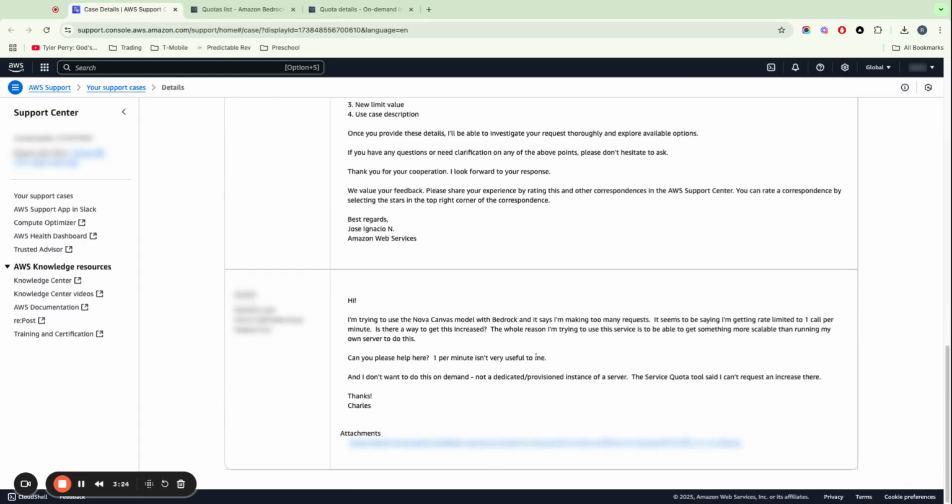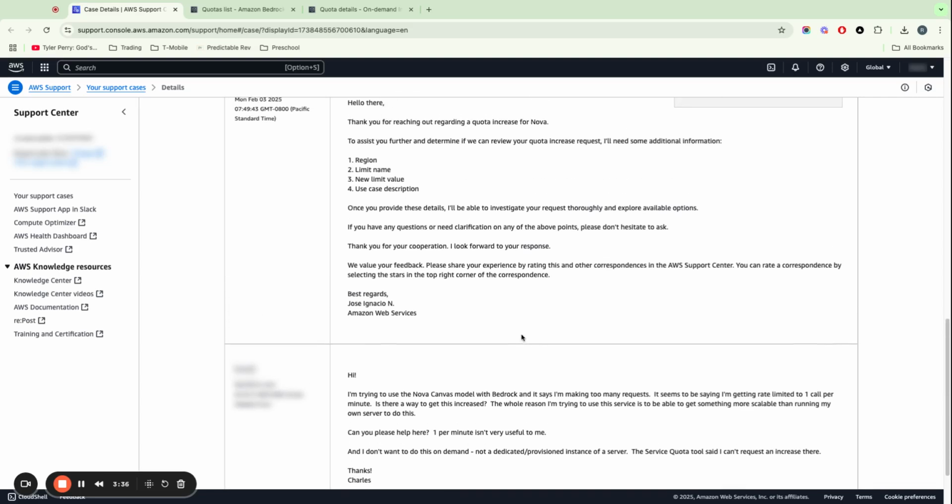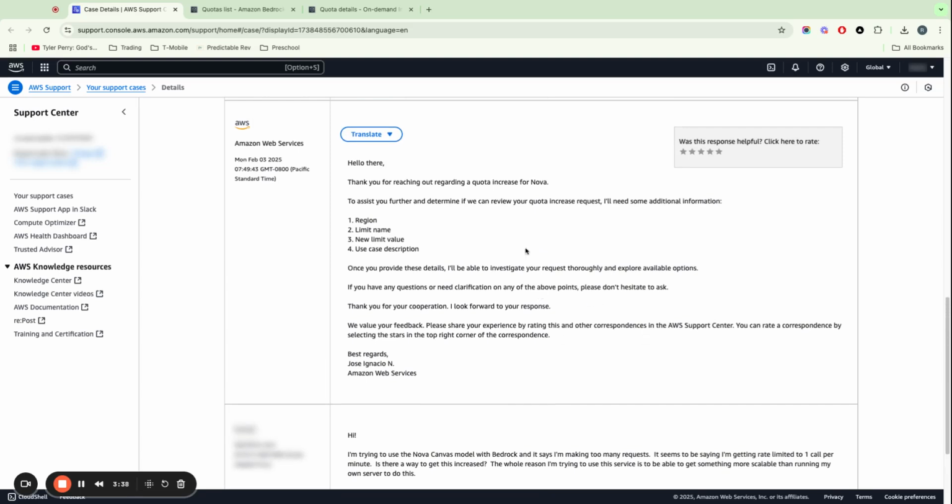I said, hey, here's the model, and I want to increase the amount. I included a screen print of what I just showed you, my current quota details. Then they came back and said okay, and obviously this is a customer service template. They're just copying and pasting. It didn't even say my name or anything. Hello there. Well, hello back to you. And then they said they needed these further details. That's fine, because there was no original submission template that I had to work off of. I could accept that I was missing details.